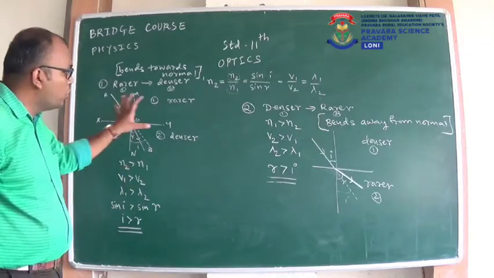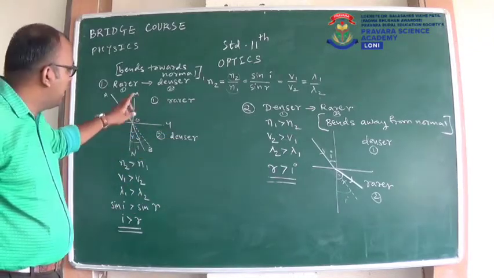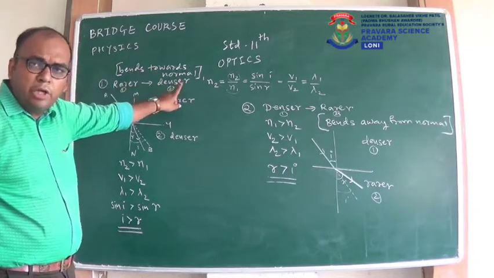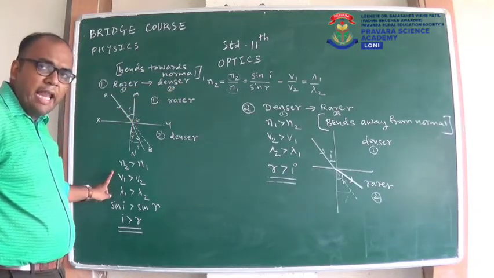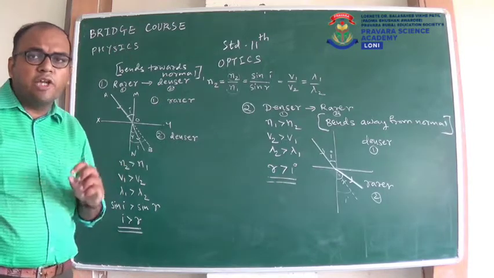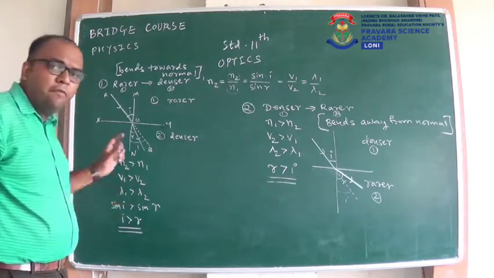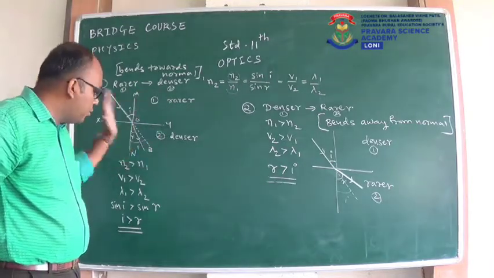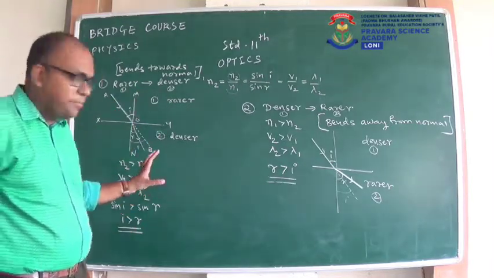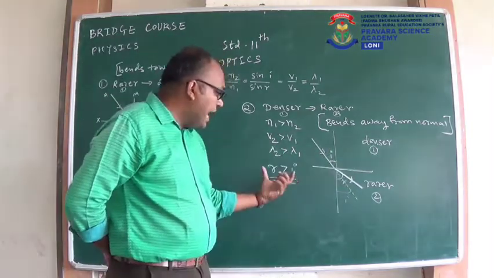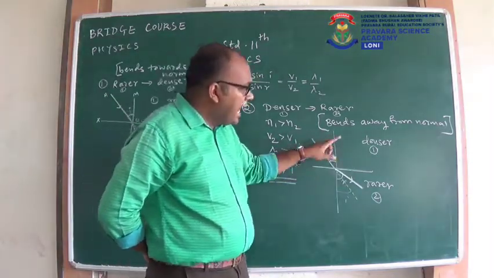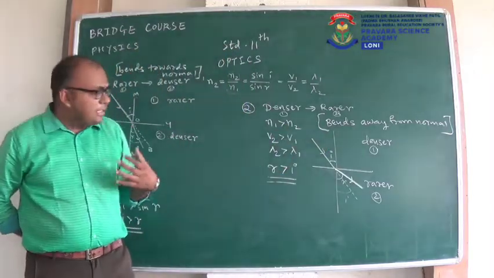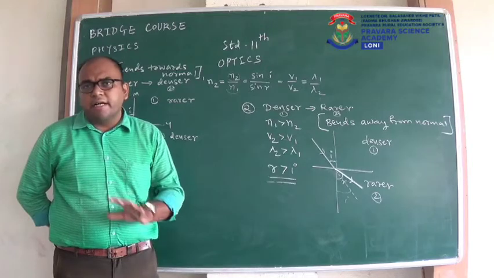So we discussed these two conditions in detail. What will happen when light travels from rarer to denser? Remember, it will bend towards the normal. Here, velocity of light in rarer medium is more than velocity of light in denser medium. Wavelength of light decreases. Remember, wavelength of light decreases while going from rarer to denser, and I is greater than R. All the conditions are opposite here. Here, R is greater than I, and light bends away from the normal. Now, these all conditions you have already studied in standard 10.